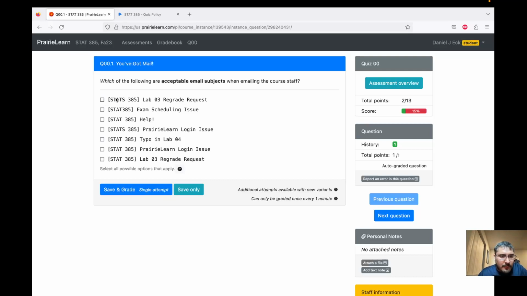So this doesn't follow the convention. This doesn't follow the convention. So I don't want to check these. This isn't really that informative. So Stat35 typo in lab 4. Thank you for finding a typo. Stat35 Prairie Learn login issue. Yeah, that's going to be something. And regrade request. Okay.